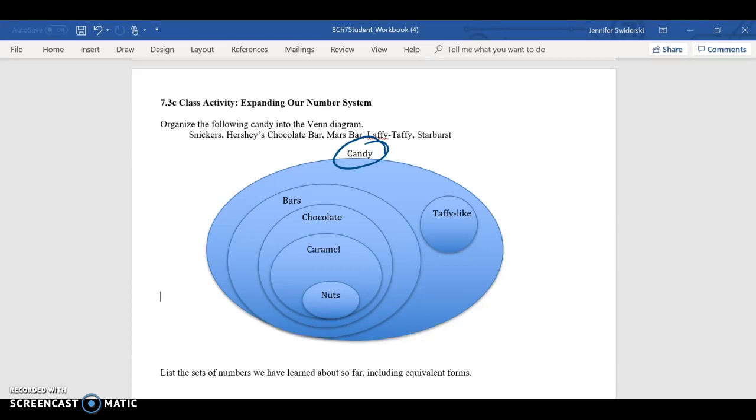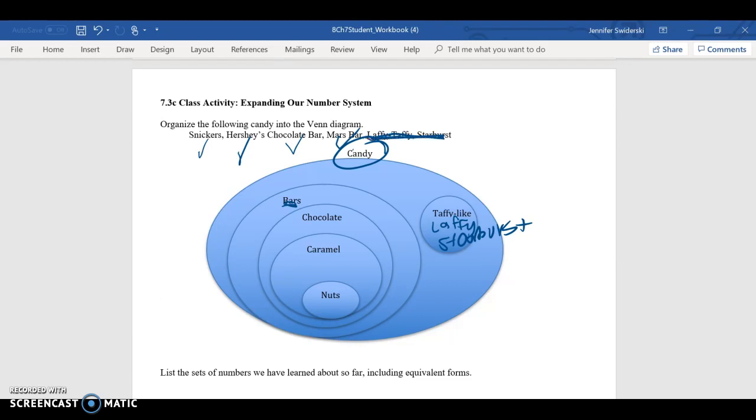So now we need to think about bars. Well, which of these are bars? Well, we know that a Snickers bar, a Hershey's bar, and a chocolate bar all would go in this bars category because they're all bars. Well, so is the Mars bar. What about taffy like? Well, taffy like would be Laffy Taffy and Starburst because those are both taffy like. Okay, so we have these two gone.